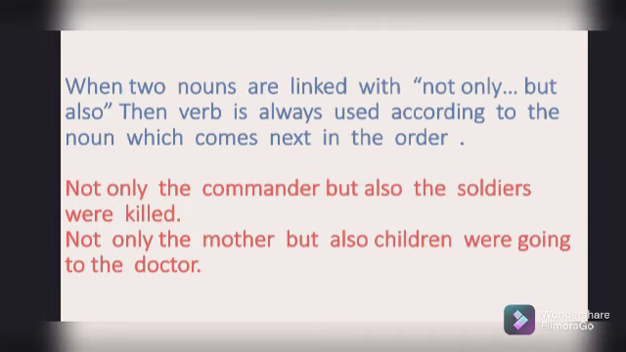When two nouns are linked with not only but also, then the verb is used according to the noun which comes next in the order. We have already read the use of not only but also in the previous classes. But here I want to focus on the use of the verb. The verb is always used in such sentences according to the second noun that has come. We can understand by the given examples.